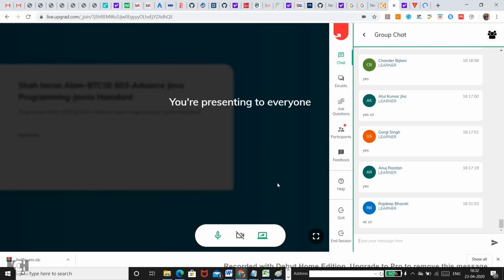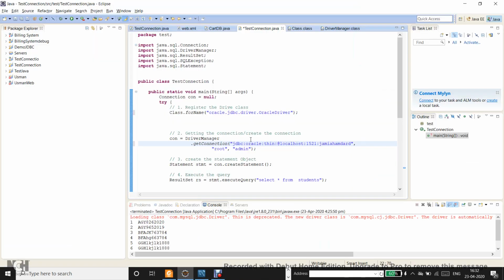So these are the only two changes that you will need to do from the JDBC side of your Java code to create a connection object, and you will be done. Now let me go back to my previous code. I am going to change everything.